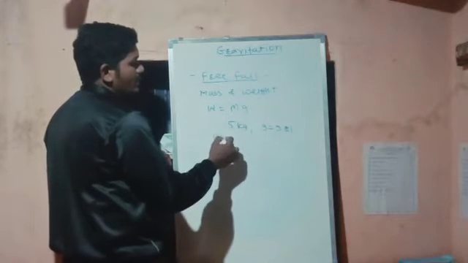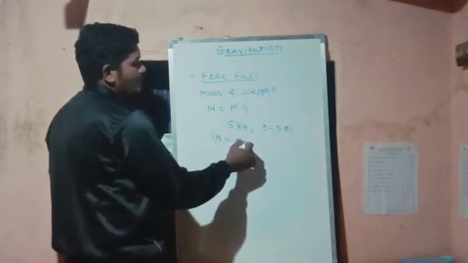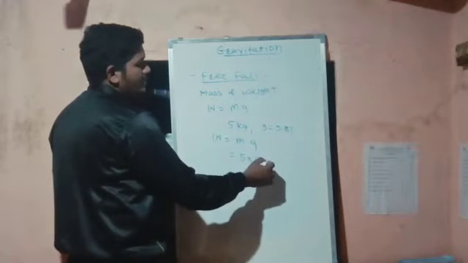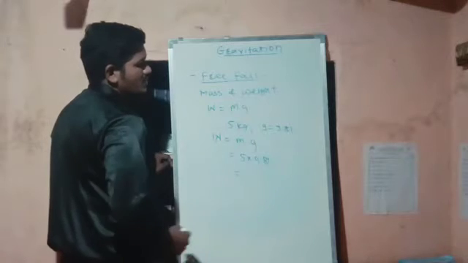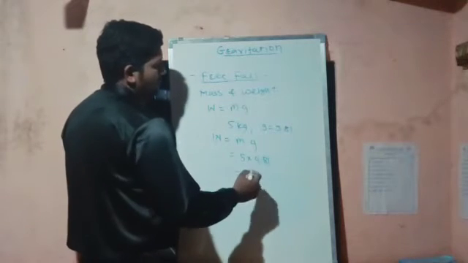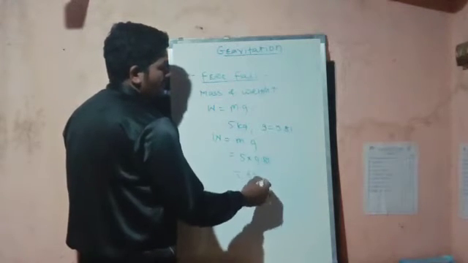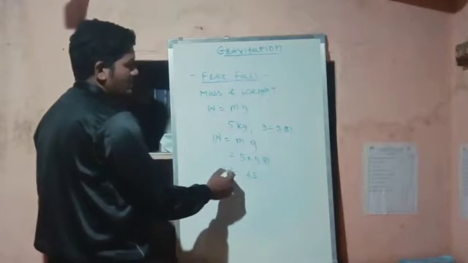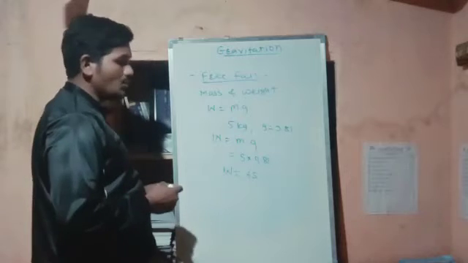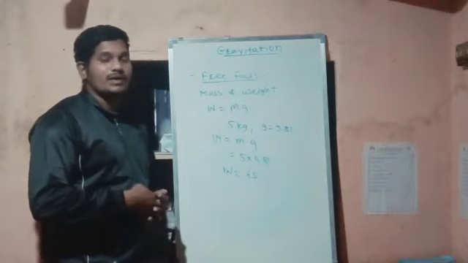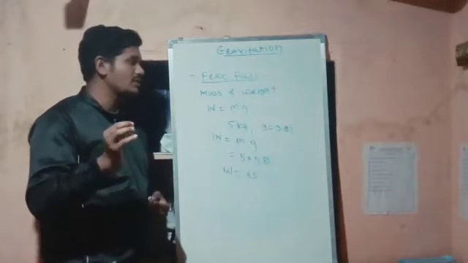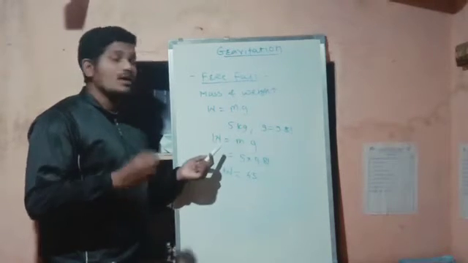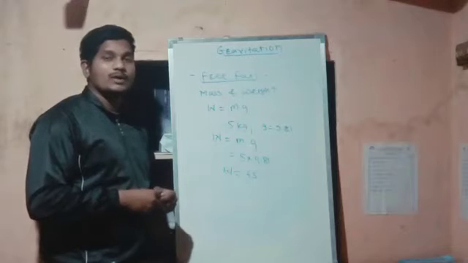So W = m into g = 5 into 9.81, which will be around 49.05. That is the value of the weight of the object. So with the help of an example we have understood how we can calculate the weight.